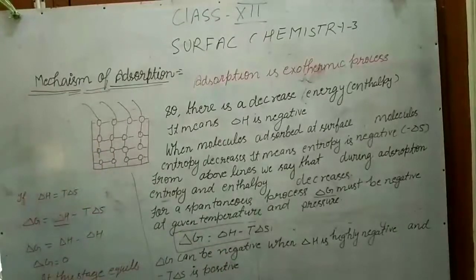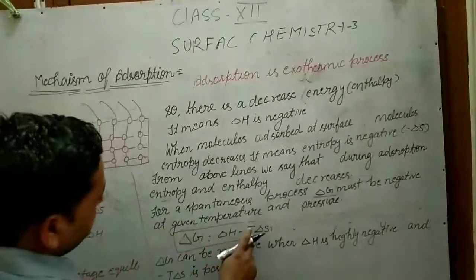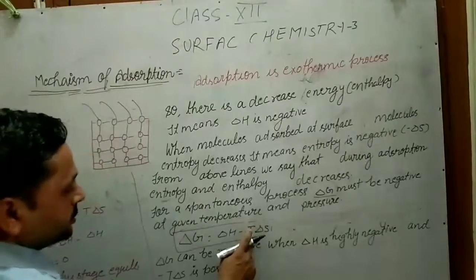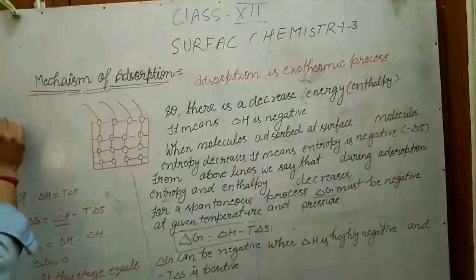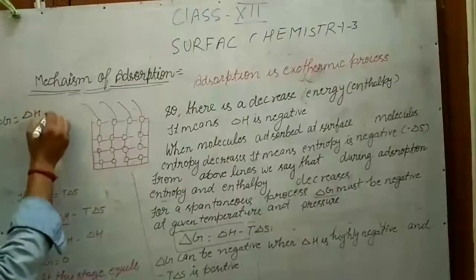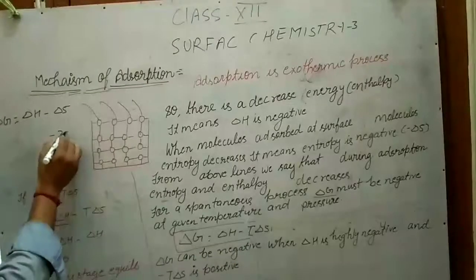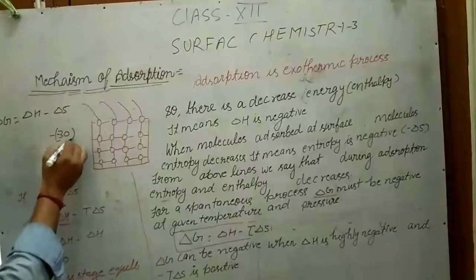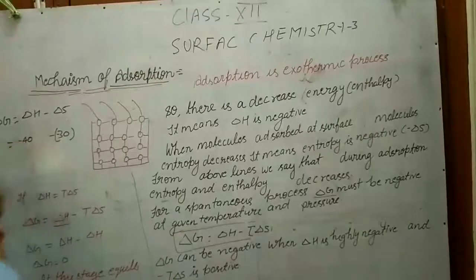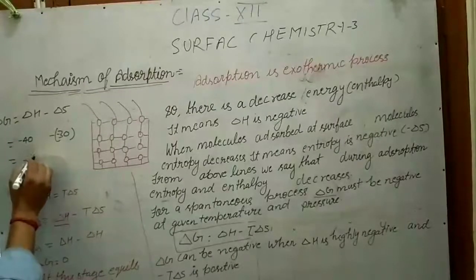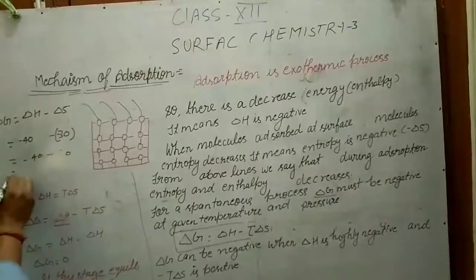To show you, I am going to calculate with imaginary values. Since temperature is given and constant, we can ignore it. So delta G equals delta H minus delta S. If this value is minus 30, and delta H is minus 40, then delta G equals minus 40 plus 30 equals minus 10.